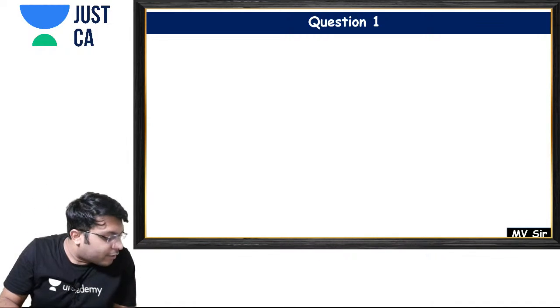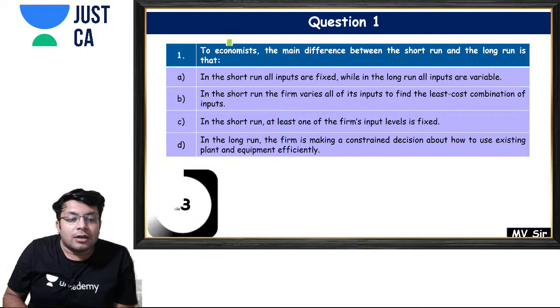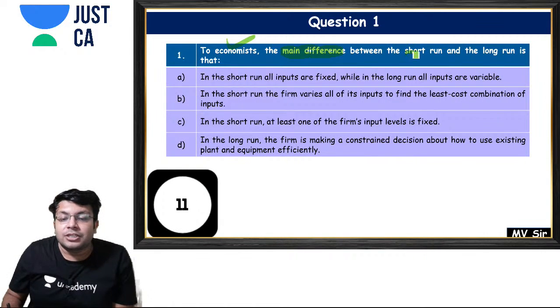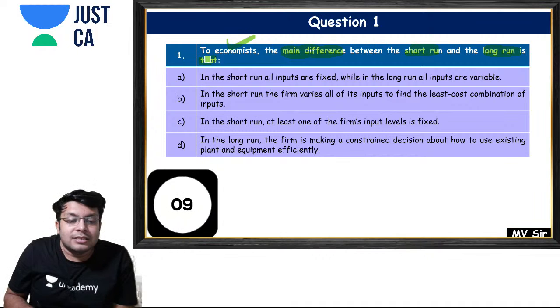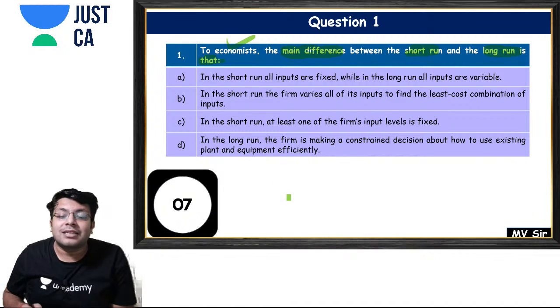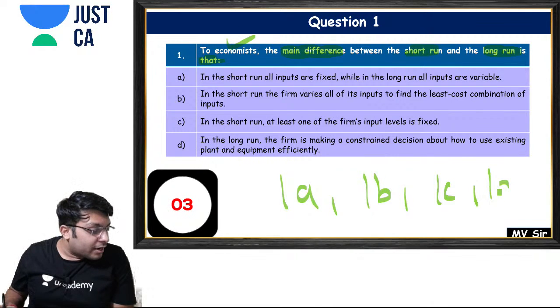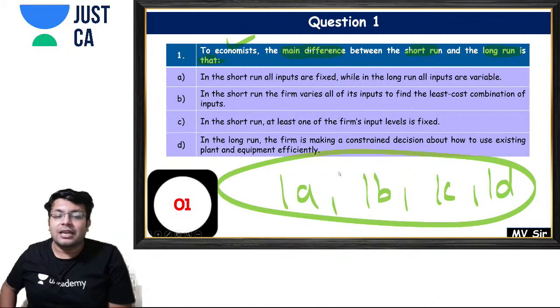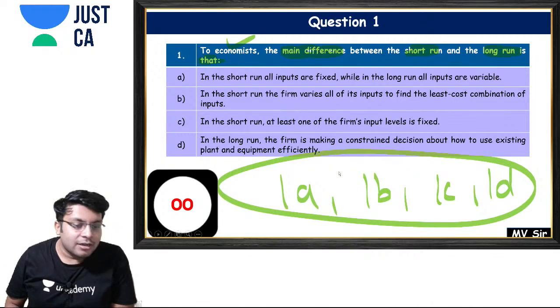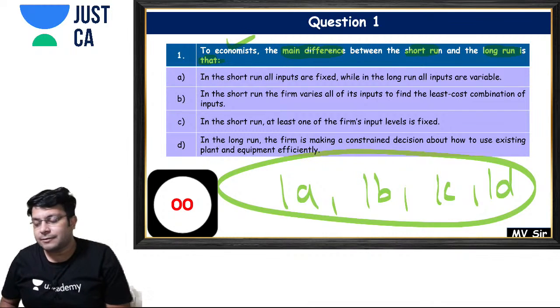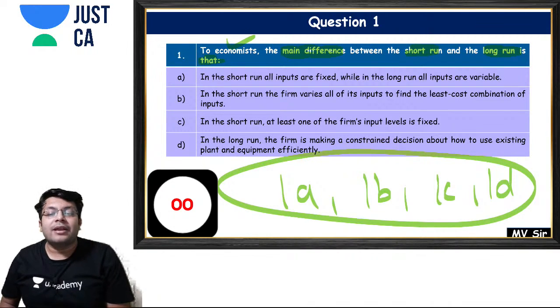Okay, the first question on your screens is: the main difference between short run and long run is that. You have to answer in the comment section as 1A, 1B, 1C or 1D. Please tell me what is the main difference between short run and long run.